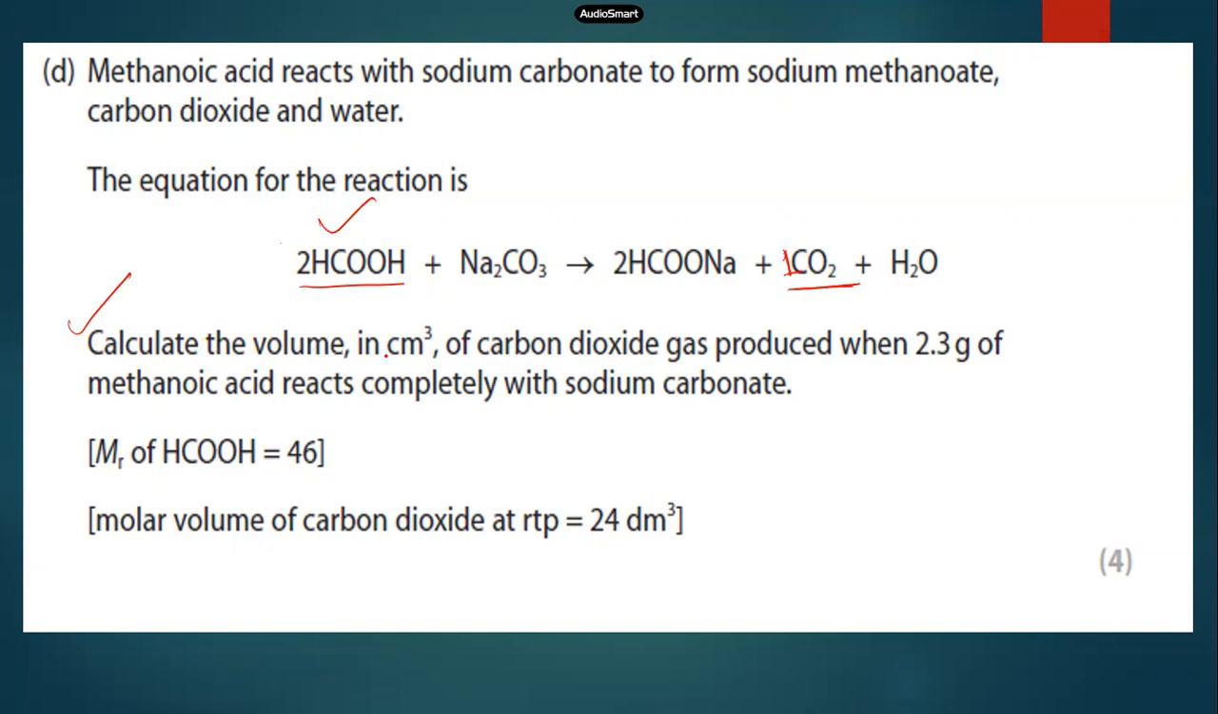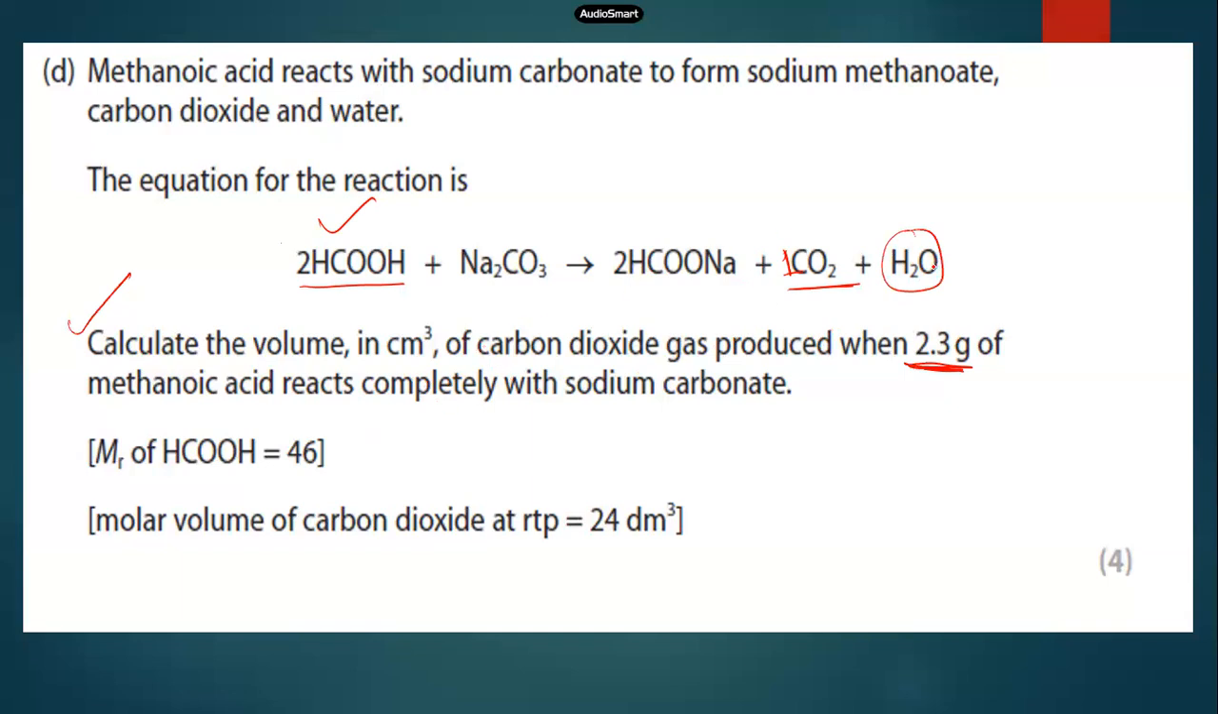Calculate the volume in cubic centimeter of carbon dioxide gas produced when 2.3 gram of methanoic acid. So we're supposed to see how much carbon dioxide is produced from the 2 molecules of methanoic acid. Yeah, if water is given, you can make use of water, but no information on water is given. So what do you do? Just look at the carbon dioxide.